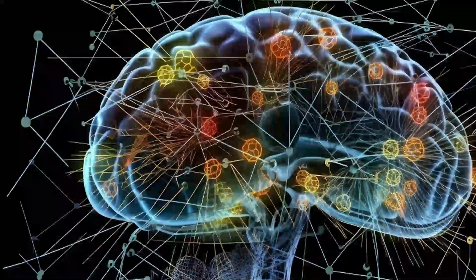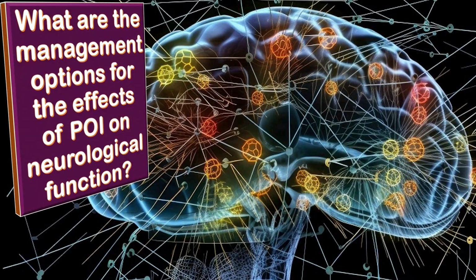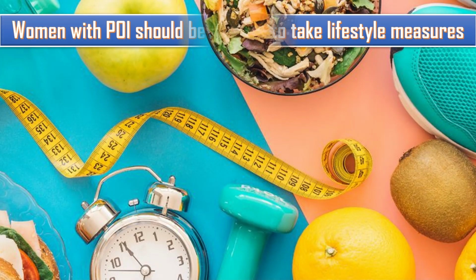What are the management options for the effect of POI on neurological function? Estrogen replacement to reduce the possible risk of cognitive impairment should be considered in the woman with POI at least until the average age of natural menopause. Women with POI should be advised to take lifestyle measures, for example, exercise, cessation of smoking, and maintaining a healthy weight, to reduce the possible risk for cognitive impairment.